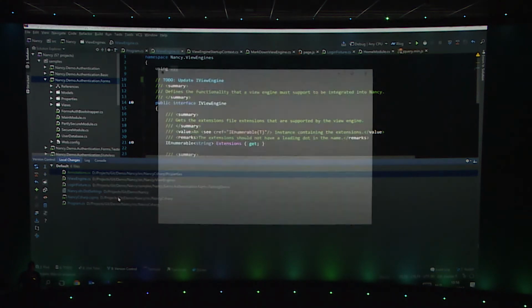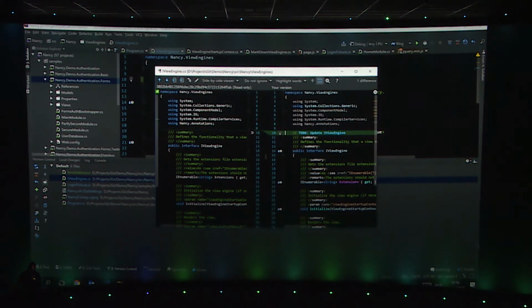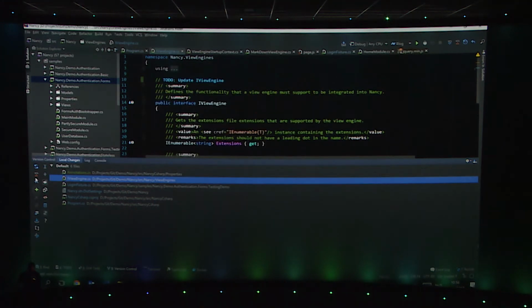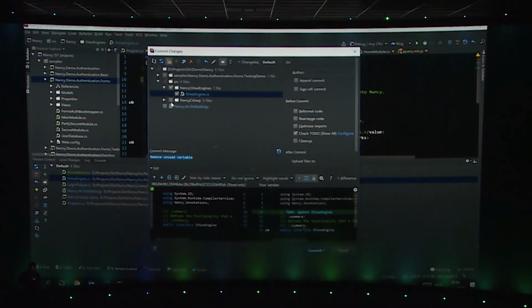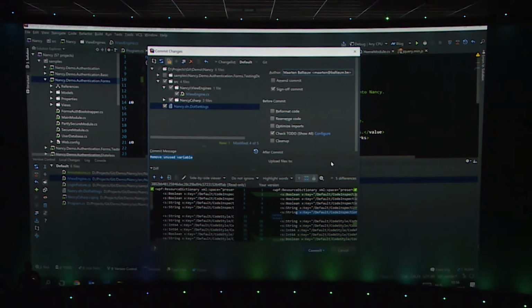If I say, okay, show me a diff to the previous version of IViewEngine, for example, you will see that I added this comment and so on. I can commit. So if I commit from here, I can commit all my files. I can select the files that I want to commit, add a commit message, and so on. Again, I get a nice diff there. I can sign off the commit if I want to add Maarten as the approver, for example. I can do that. And it will even search in the history of my Git repo to find all the different authors that are in my Git repo.